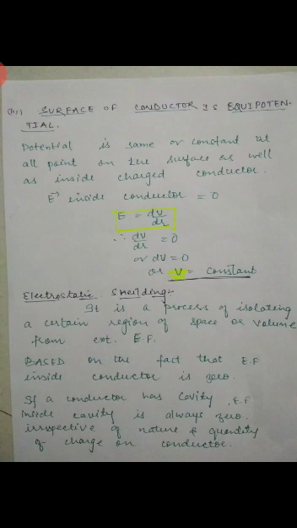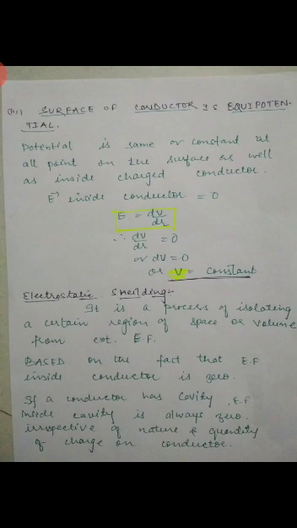That means V should be constant. Hence it implies that V is equal to constant. And if V is constant, that means potential is same everywhere. And if potential is same everywhere, then this kind of surface is called an equipotential surface. So here we discussed all these properties.